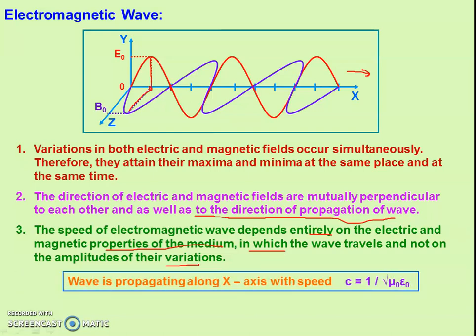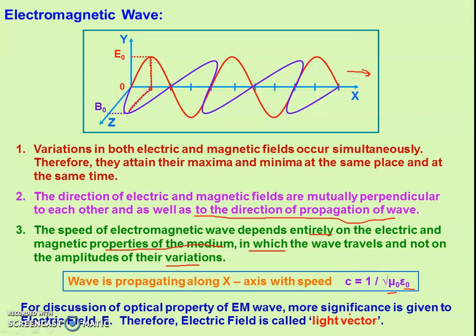The speed of light in vacuum is 1 by root mu naught epsilon naught, where mu naught is the permeability of vacuum and epsilon naught is the permittivity of vacuum. It means the speed of light depends on the medium and the magnetic and electric effects in the medium.